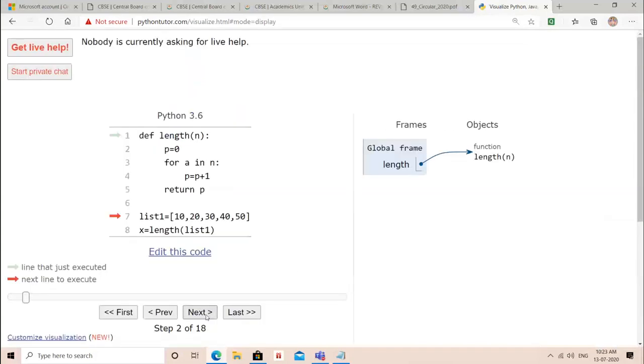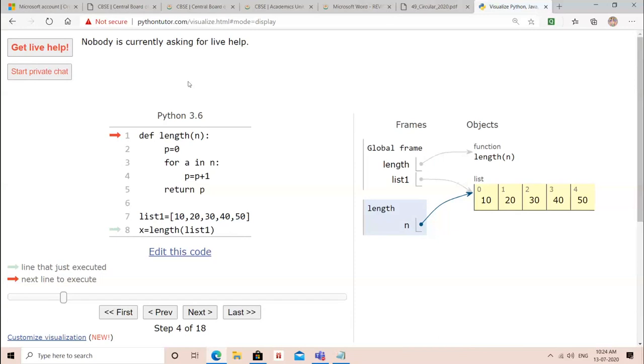क्लिक ऑन नेक्स्ट. ओके, लेंथ फंक्शन गेट्स क्रिएटेड, लिस्ट बन गई, देख सकते हो आप. लाइन नंबर 7, लिस्ट गेट्स क्रिएटेड, इंडेक्सिंग आ गई 0 1 2 3 4 and the elements are stored. Fine. Next, function gets called. Can you see n is holding the same value? मैंने पहले ही कहा था आपको लिस्ट इज म्यूटेबल. लिस्ट इज म्यूटेबल, दैट मीन्स निक नेम विल बी क्रिएटेड. तो n is now pointing to the same list. N is pointing to the same list because lists are mutable, and by this syntax nickname gets created.